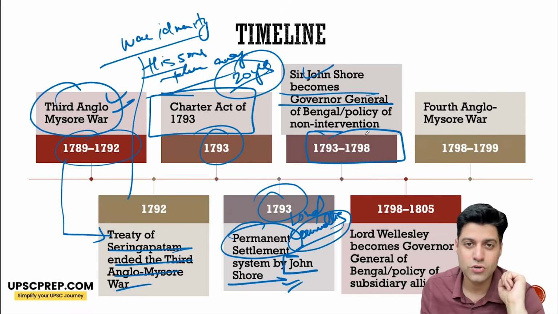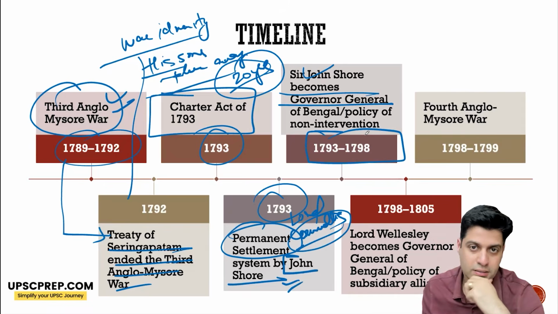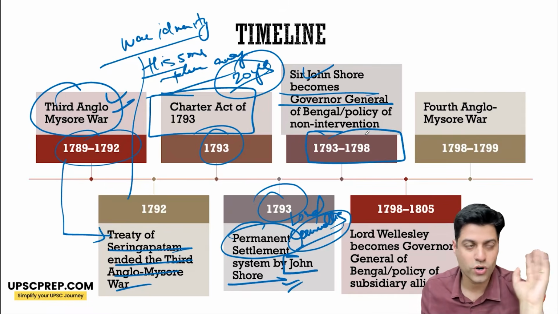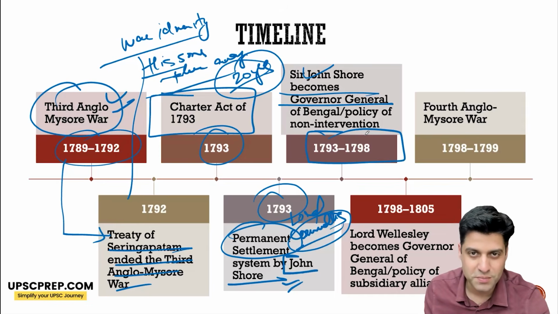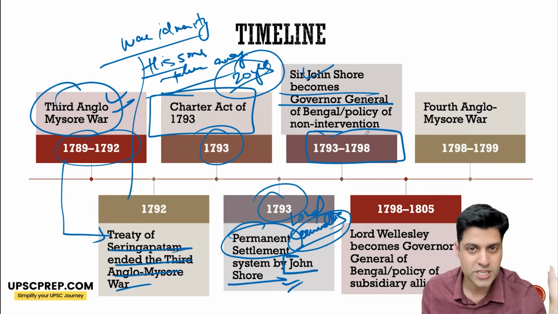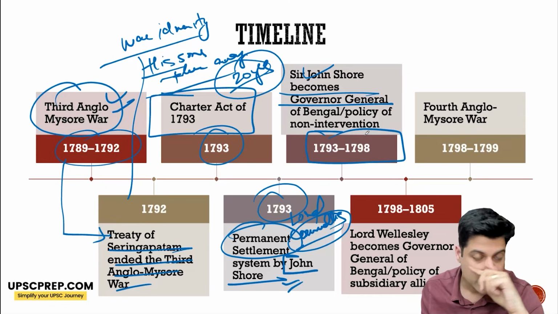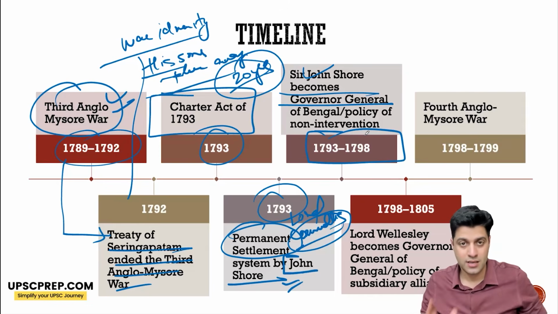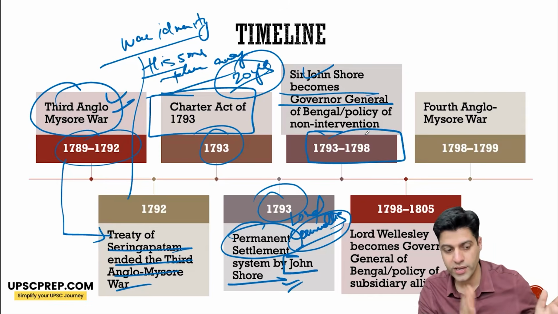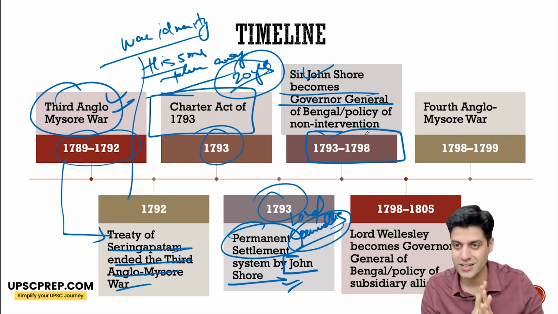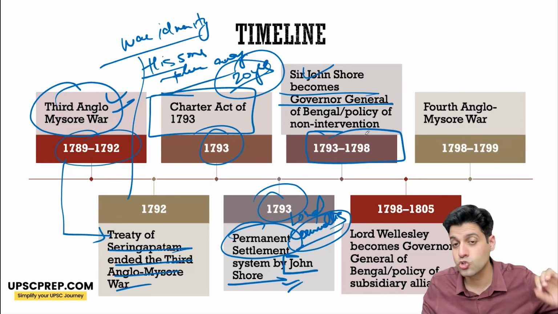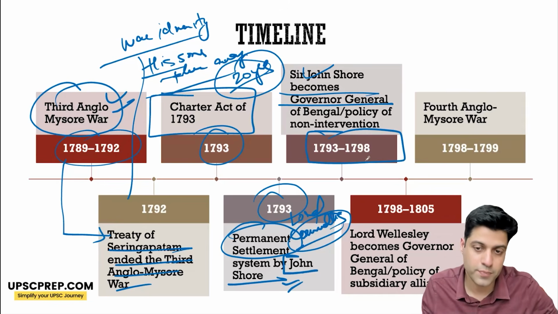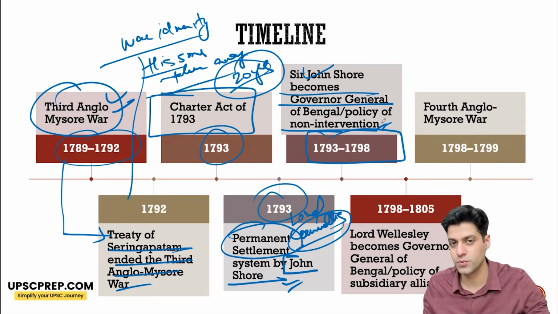But John Shore is not an expansionist in mindset. He says, I don't want to intervene in the affairs. Be it Mysore, I don't want to intervene. What is happening with Marathas, I don't want to intervene. What's happening with Hyderabad, I don't want to intervene. So he basically says, the way things are, let it be the way it is. I don't want to intervene anywhere. So he believes in the policy of non-intervention.